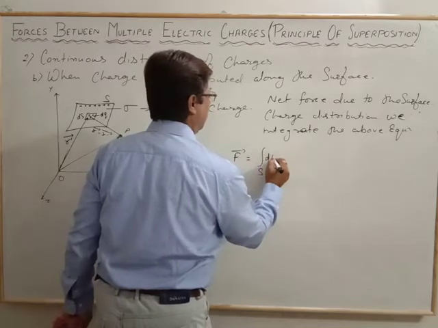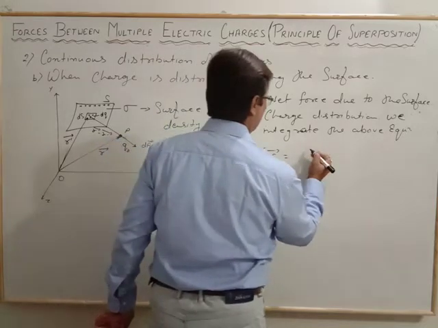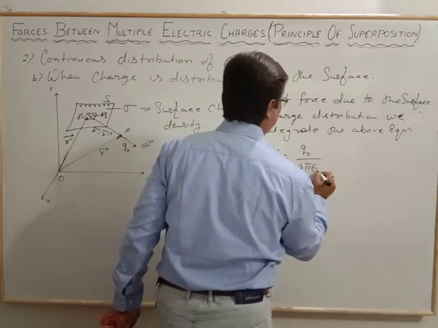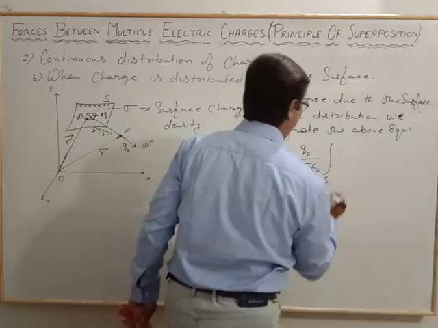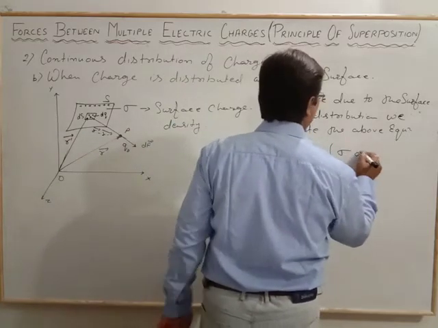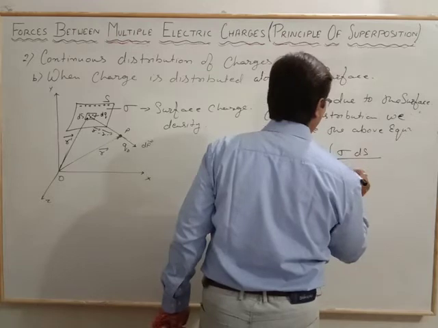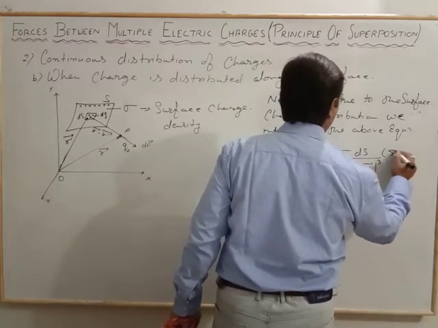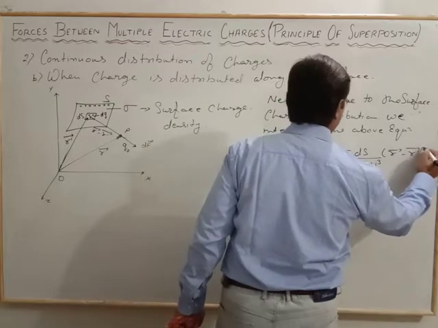That q naught by 4 pi epsilon naught is the common factor, and integration over the surface S, we have sigma dS by (r vector minus r dash vector) whole cube, times (r vector minus r dash vector).